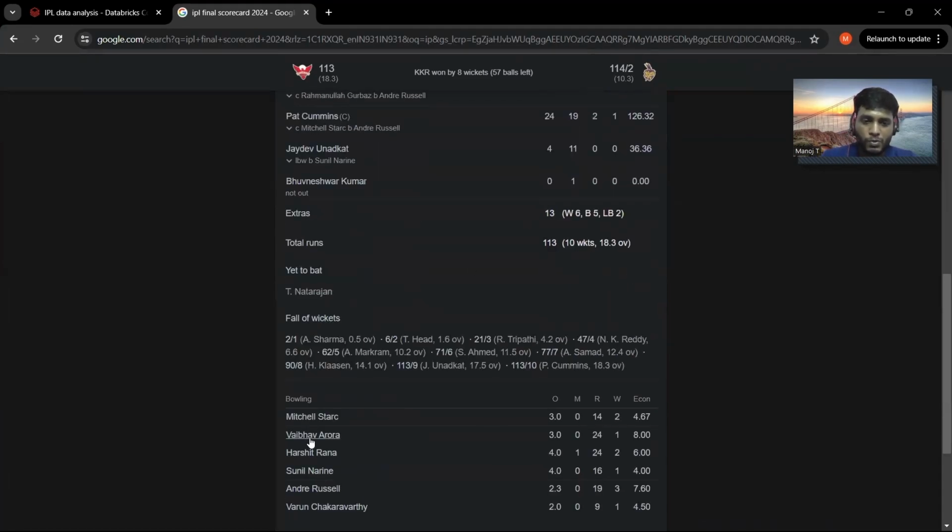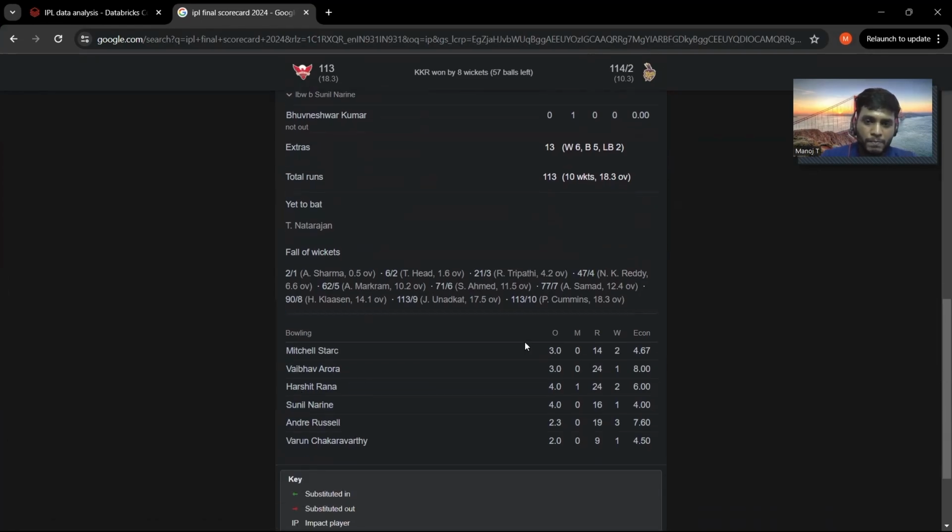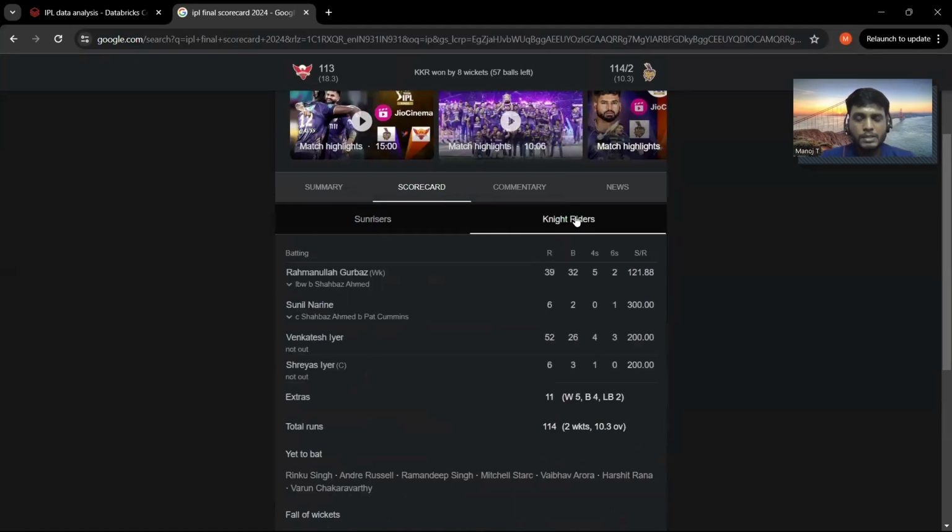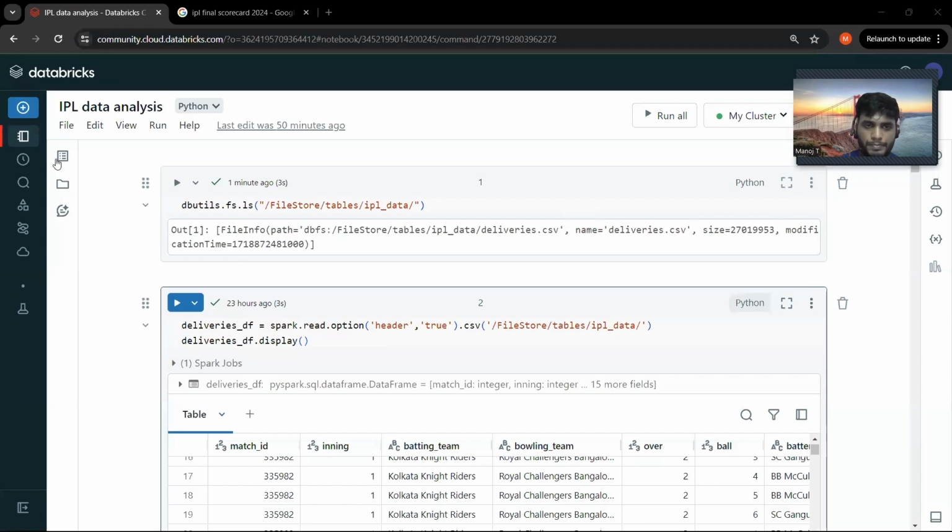And apart from that, we also have the scorecard of the bowlers, with the number of overs bowled, whether it is a maiden over, the number of runs conceded, the wickets taken, and the economy. That applies the same for the second innings as well. So let's get started performing the analysis, and let's try to build the scorecard as we have mentioned.